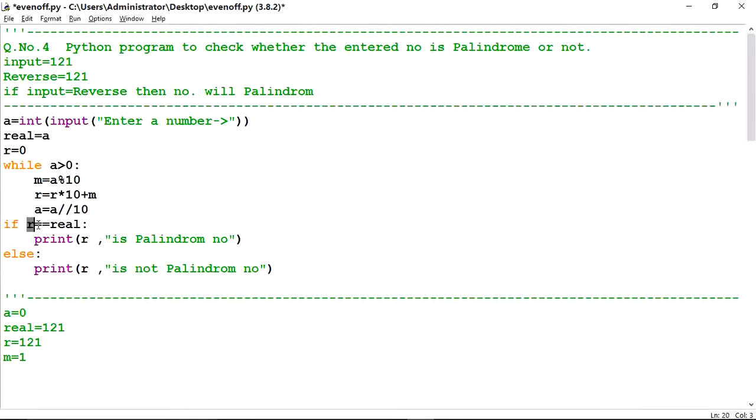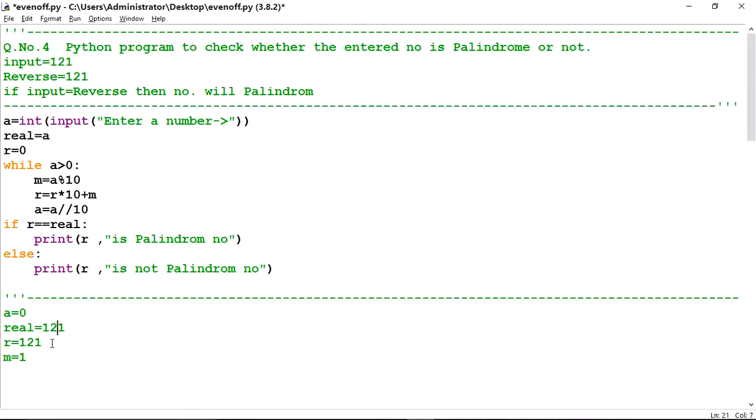Now it will check reverse to the real number. So R is equal to real. R is equal to real. 121 is 121. This is equal to this. Yes, correct. So it will execute this block of if, R is palindrome number. Value of R is 121.